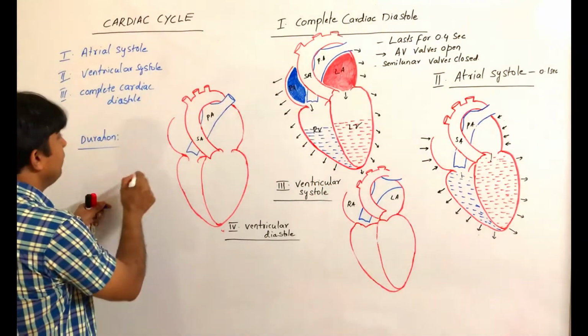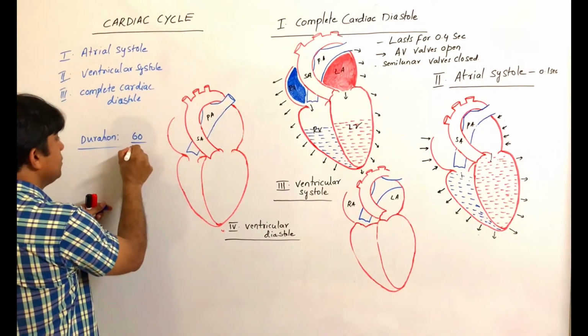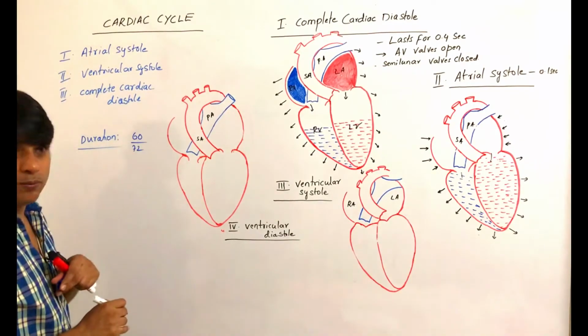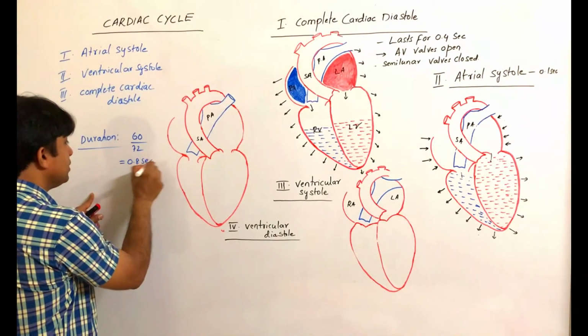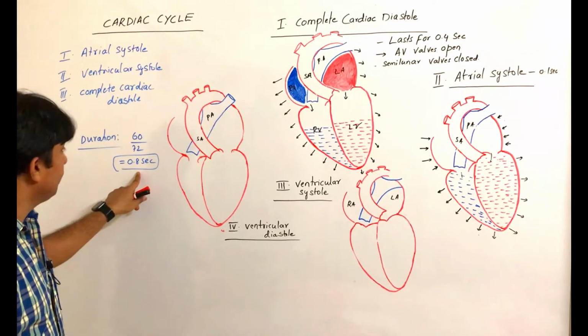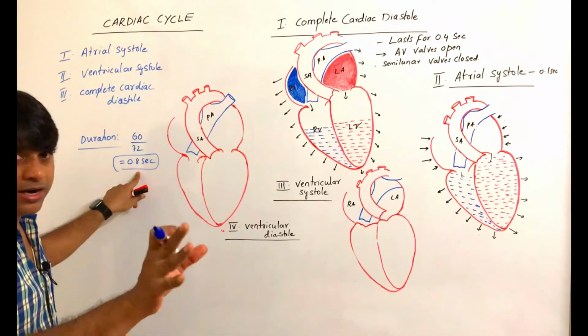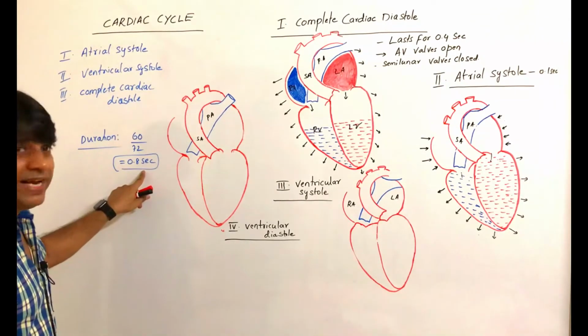So if you take the reverse ratio, it becomes 60 seconds by 72, so we get 0.8 seconds. This is given in many books. So this is a normal cardiac cycle which occurs for 0.8 seconds.